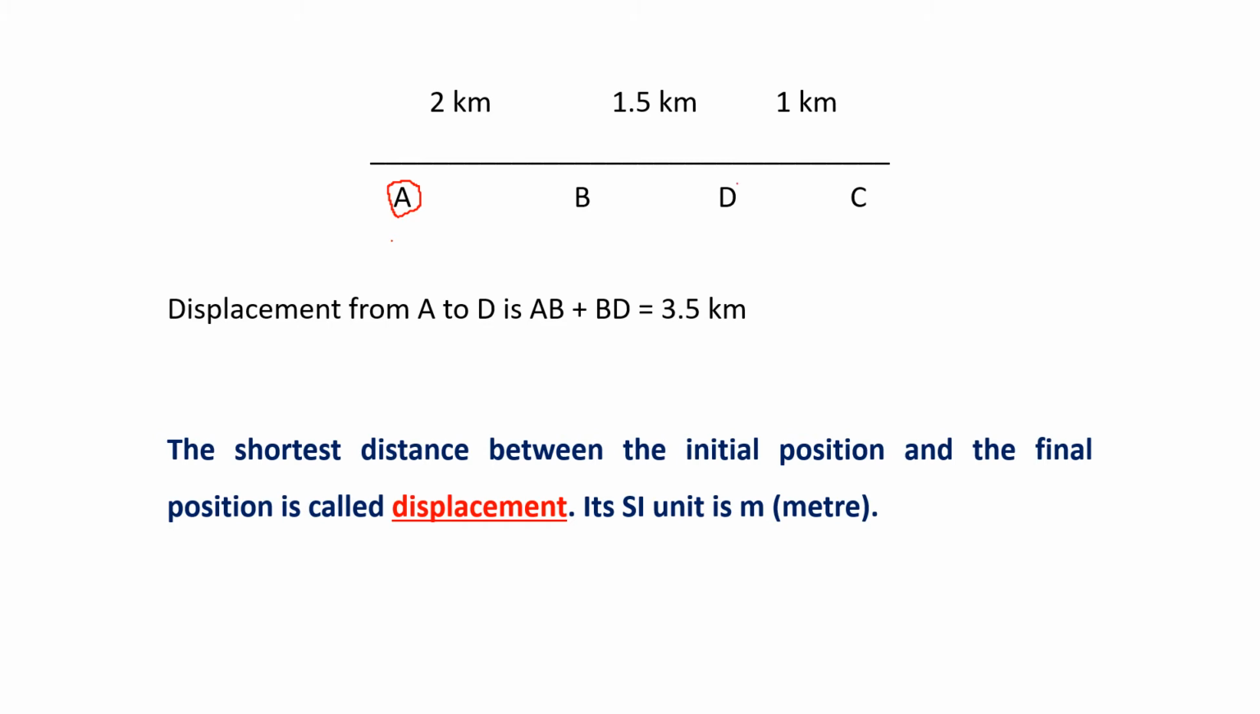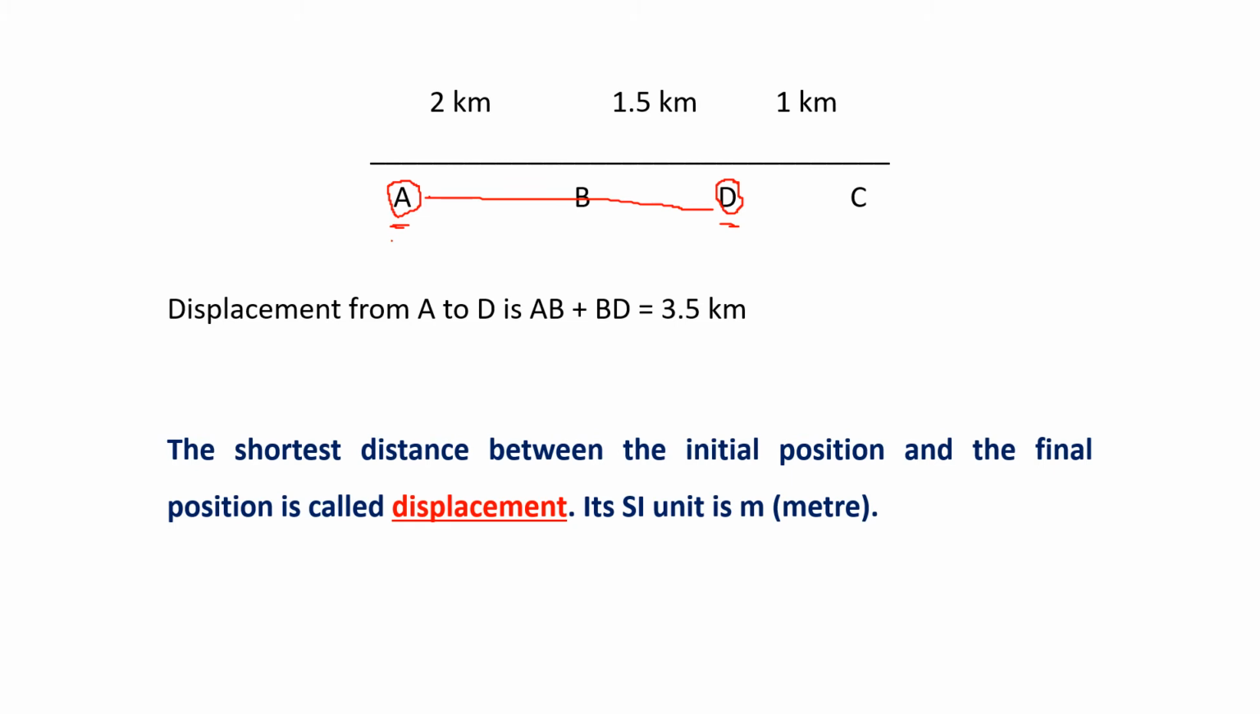So we started from A, but eventually we reached D. So our actual displacement is from the initial point A to the final point D. So what is the minimum or the shortest distance from A to D? It is 2 plus 1.5 is 3.5 kilometer. So remember, the distance which you traveled was 5.5 kilometer, but your displacement is only 3.5 kilometer.